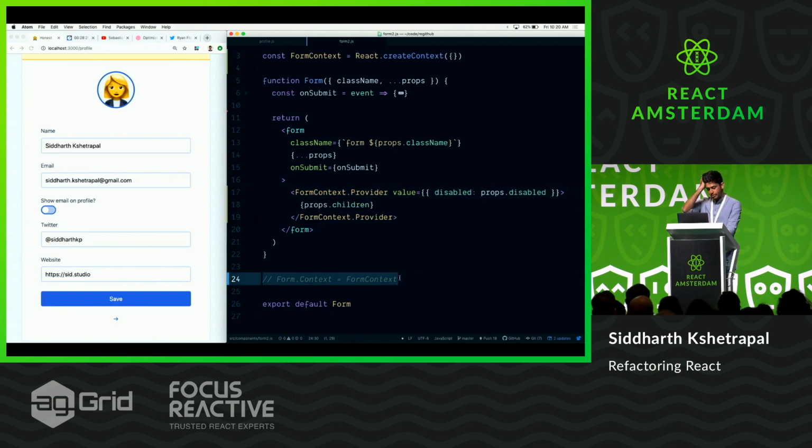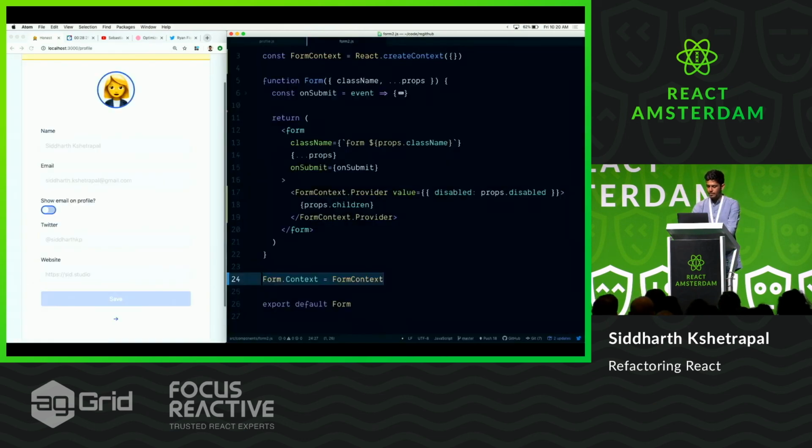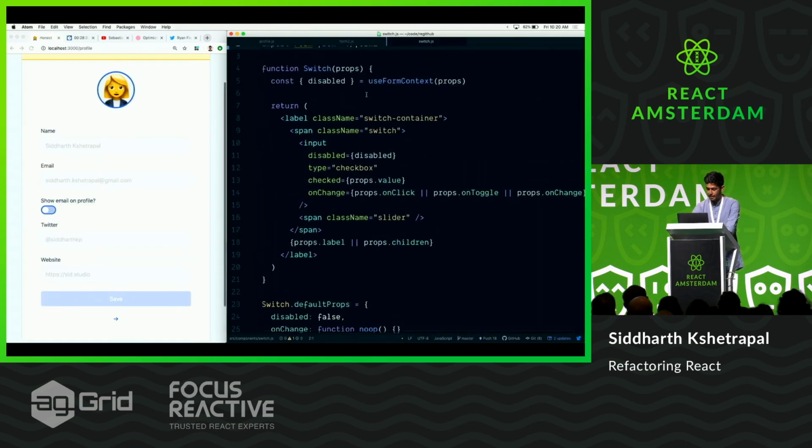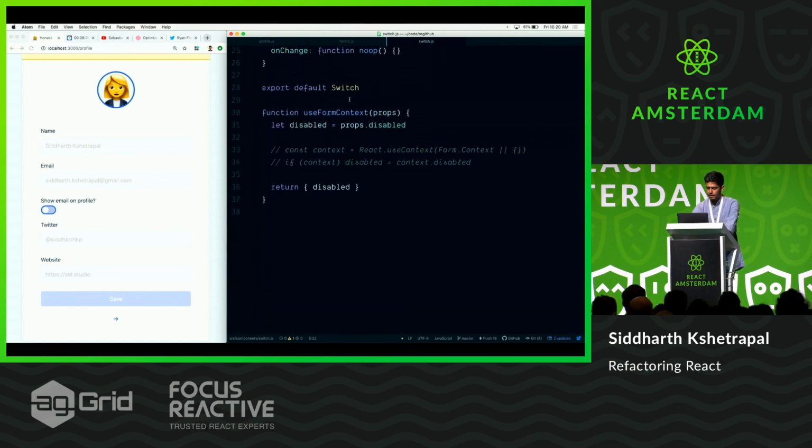The way I like to do this is just add it to the form itself. So I say Form.Context and wrap it here, so that now when I go to my switch component, I can actually say, I created a hook for it, which is useFormContext, and get disabled. What this does is it first takes disabled from props. So props gets default priority. And then we say, if there is context, by the way, React.useContext kind of gets rid of the render prop API.